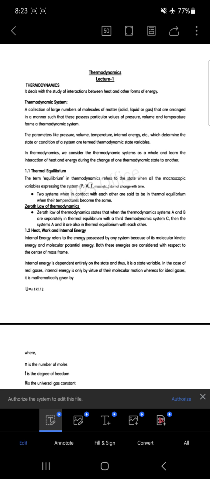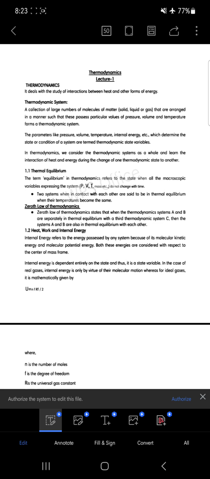There may be some variation in temperature. The two bodies touching each other will have a transfer of heat between them, flowing from the body at high temperature to the body at lower temperature. After some time, the temperature of both bodies will become the same.